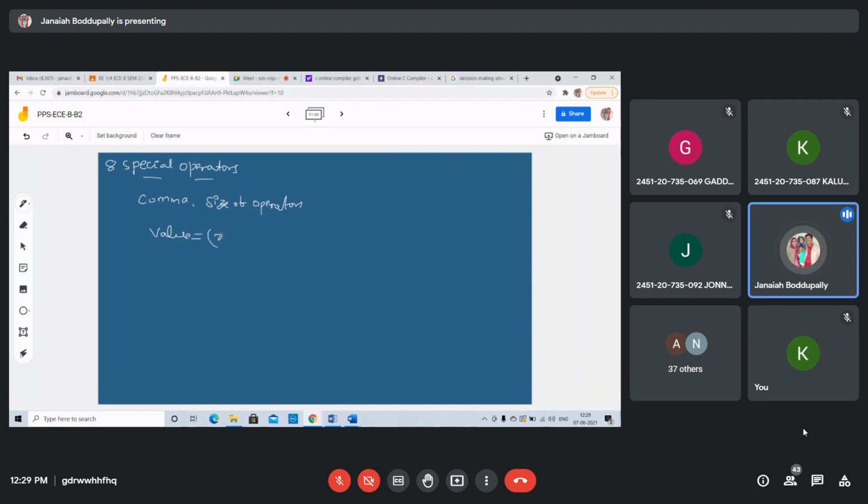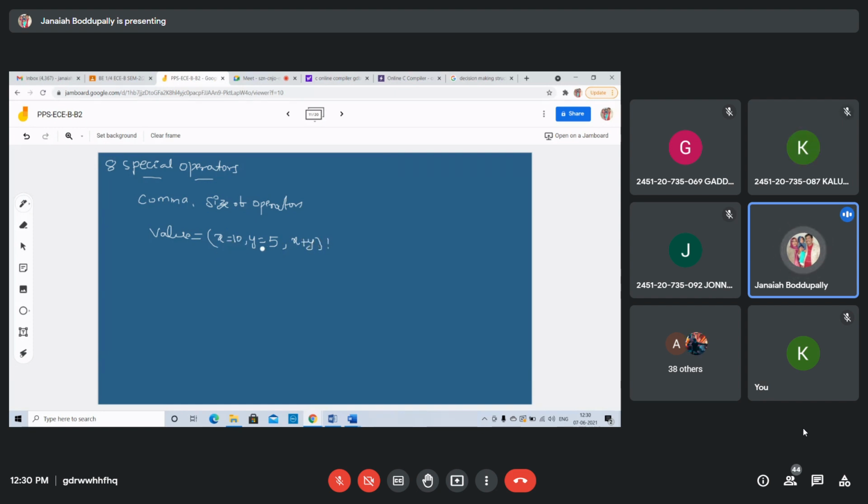Value equals, in brackets, x equal to 10, comma, y equal to 5, comma. These are expressions. They are evaluated left to right: x equal to 10, y equal to 5, then x plus y, which is the rightmost expression.